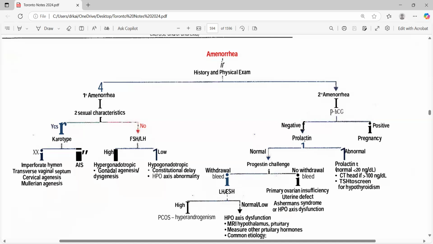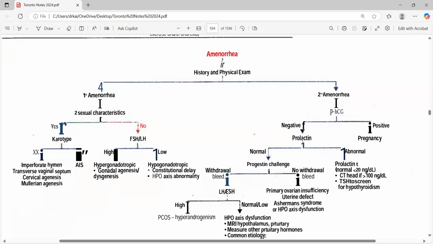Then comes the negative one. In the negative, you first of all check prolactin. That's the very easy approach, that's how we do it. If a patient is having secondary amenorrhea, we go for the urine PT test, and when it comes out negative, usually the periods should be missing for 3 cycles. If 3 cycles are missing, then for the next one we go for PT. Obviously PT is done after 1 cycle, but after 3 cycles we go for the prolactin level, and if prolactin level is high, then we check for prolactinoma, and then we go for MRI.